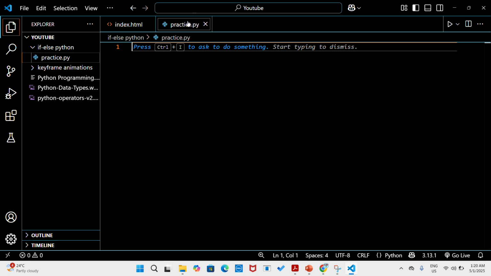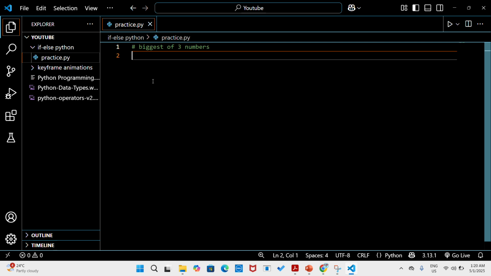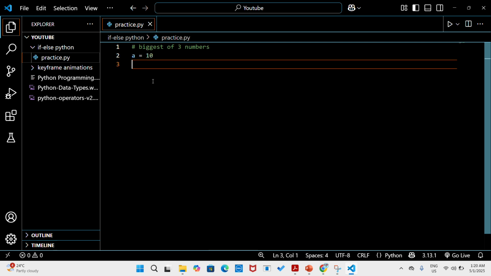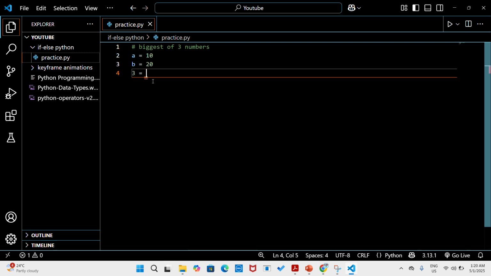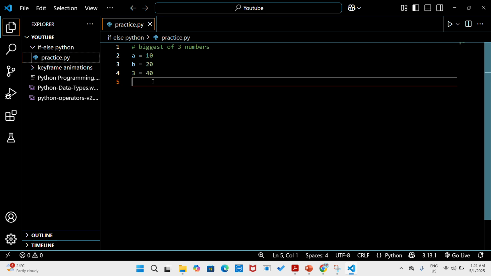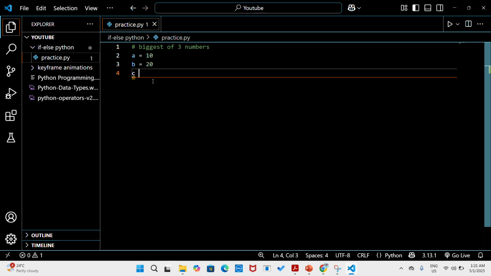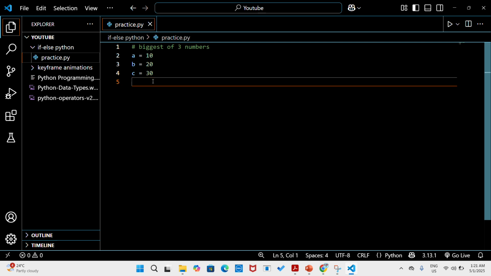Now we are in our VS Code, so let's write our first program: biggest of three numbers. So we need three numbers, and we will declare the numbers ourselves. We can also take user input, but this would be quicker than taking the numbers from users. So our A is 10, B is 20, and C is 30.